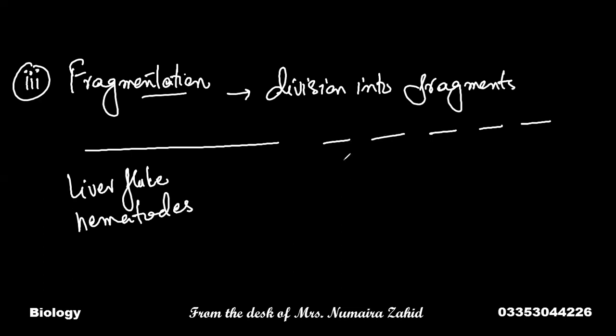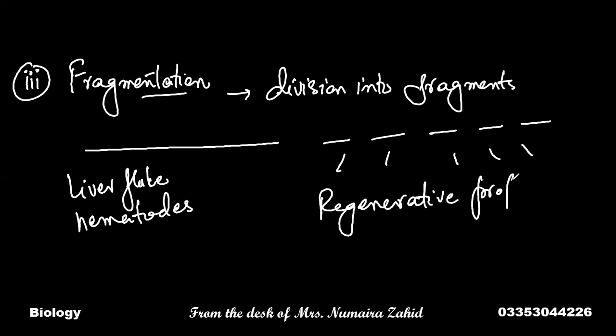So how do these fragments develop into new organisms? By regeneration. Regenerative properties help them to grow the rest of the filament. So all filamentous, long-bodied organisms are actually able to reproduce through fragmentation. These are the common methods of asexual reproduction among animals.